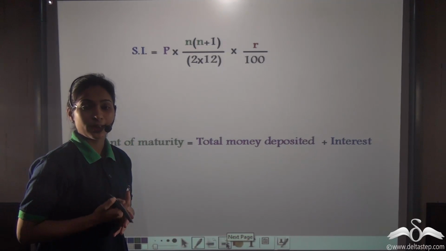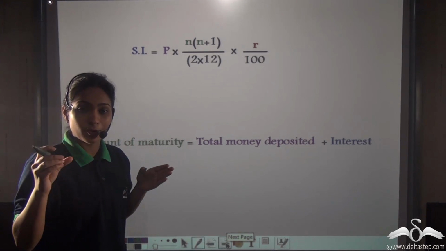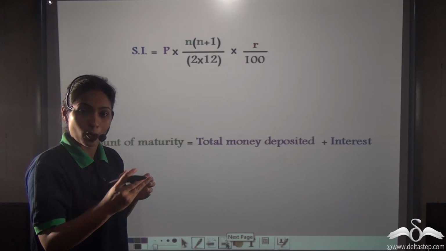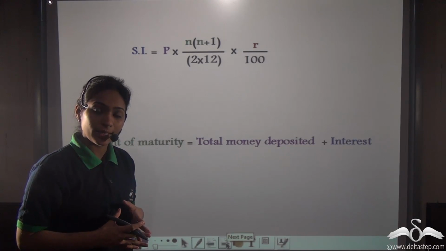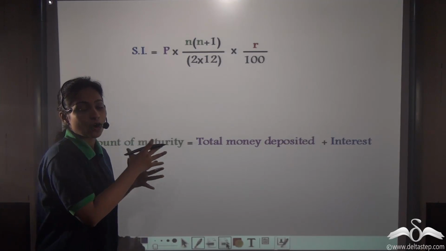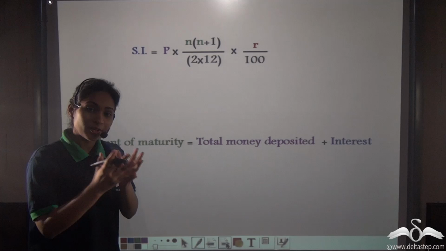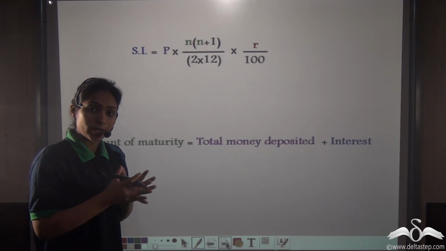Now when we deposit money in our recurring deposit account, after the agreed number of months for which we have to deposit the money has ended, we get back our money along with the interest. So now you know how to calculate the interest on the recurring deposit. Now how much money will you get back? The money you have deposited plus the interest accumulated on it.